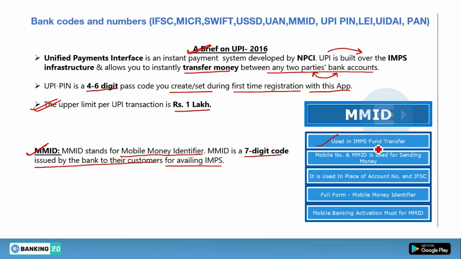MMID is used in IMPS fund transfer, with the mobile number, for sending money. It is used in the place of account number and IFSC. If you have the MMID, it will work as both account number and IFSC. Just by entering the MMID, you can easily transfer or receive money. The full form, which I have already discussed, is Mobile Money Identifier. And mobile banking activation for MMID is a must.